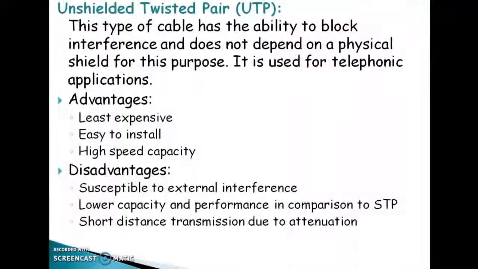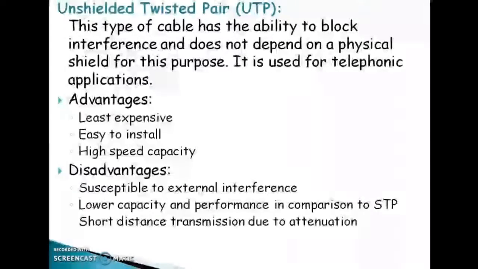First one, unshielded twisted pair. This type of cable has the ability to block interference and does not depend on a physical shield for this purpose. That means here we are not using a physical shield.